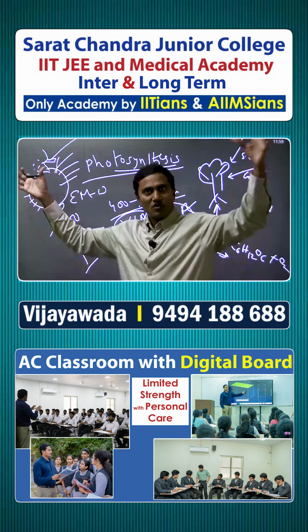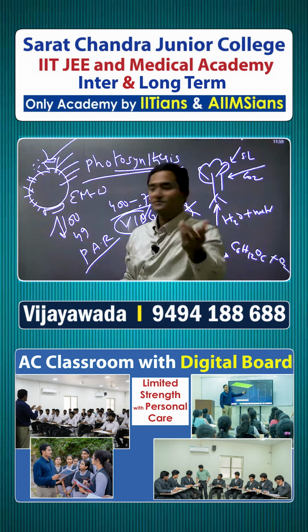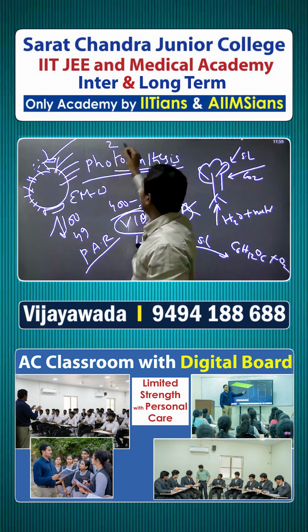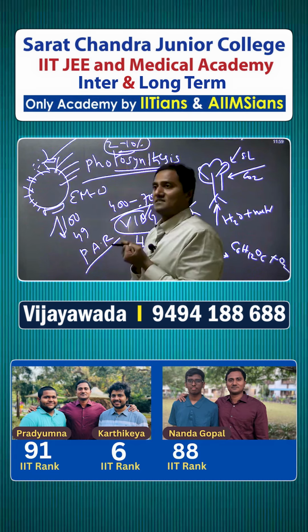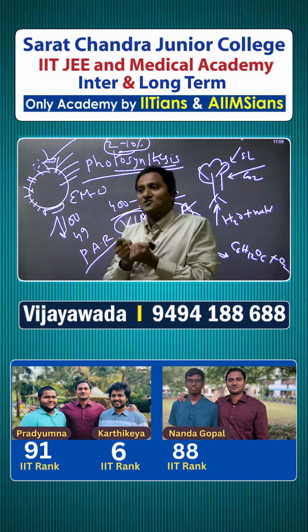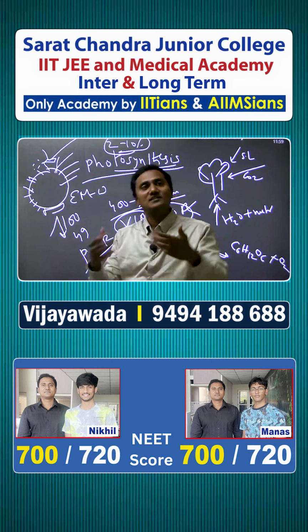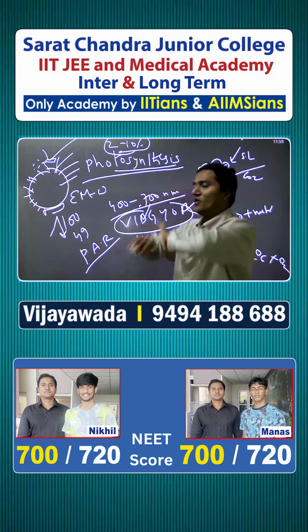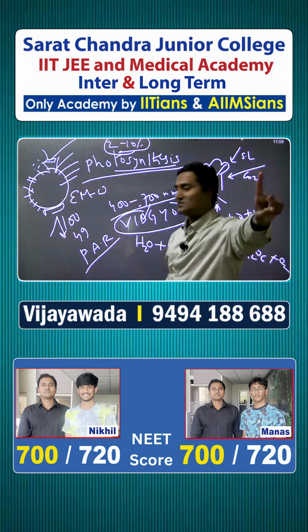So, of all the sun rays falling on the Earth, only some 2 to 10% will be taken by the plants. In those 2 to 10% also, only 1% can be used efficiently. Remaining is wasted. That's why you can say out of all the sun rays falling on the Earth, only 1% of sun rays are